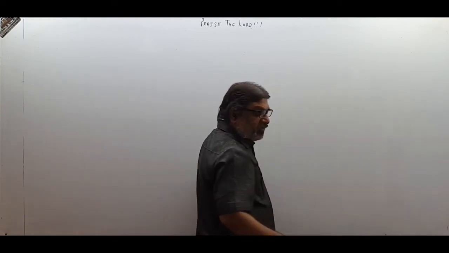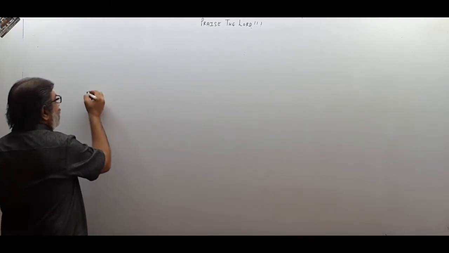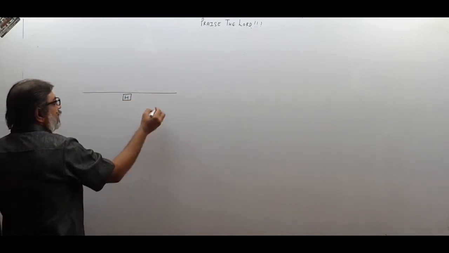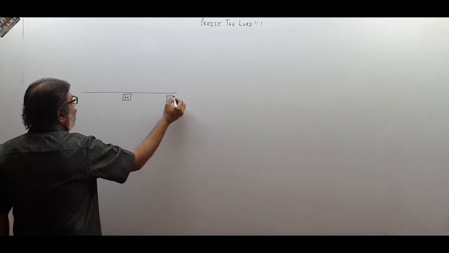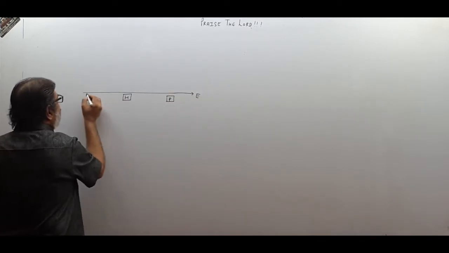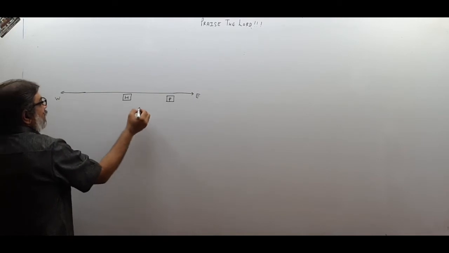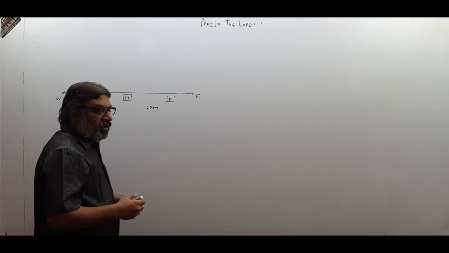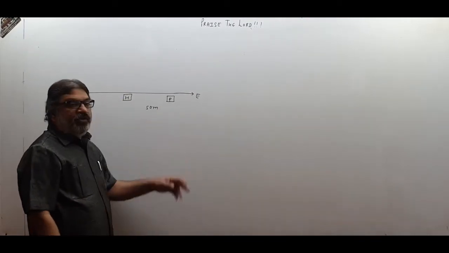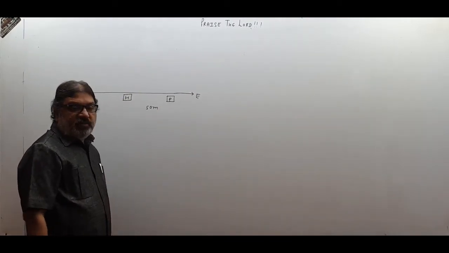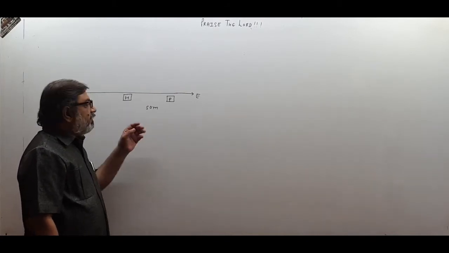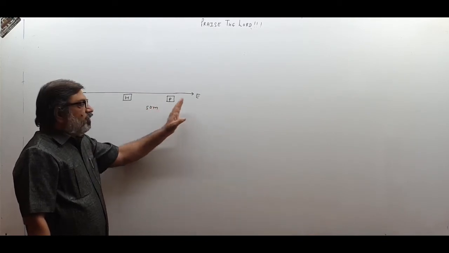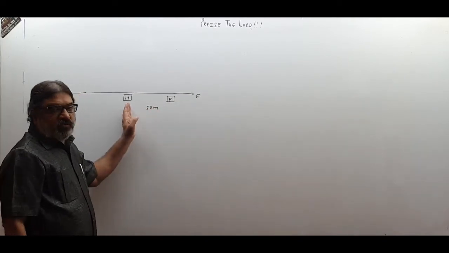So please understand, children, that supposing this is the road and here is my house, and there is a post office over here, and this is the eastern direction and this is the western direction. Supposing the distance between my house and the post office is 50 meters. Now if I want to describe the position of the post office to anybody from my house, I will say the post office is at 50 meter distance towards east with respect to my house.